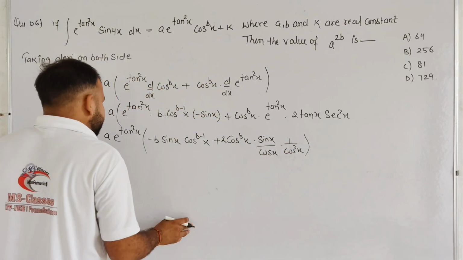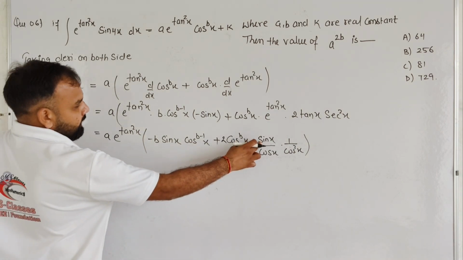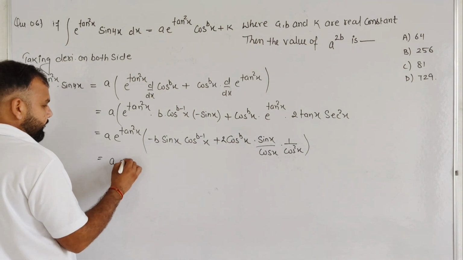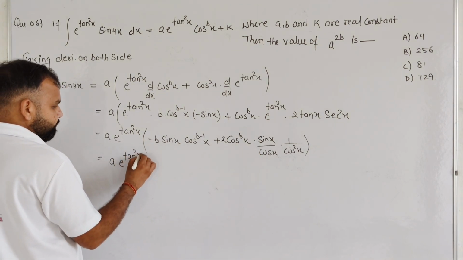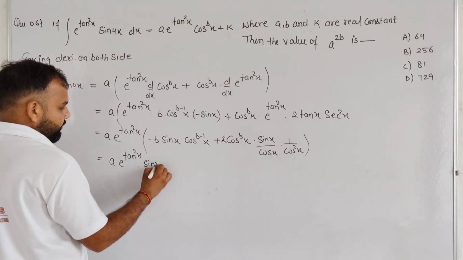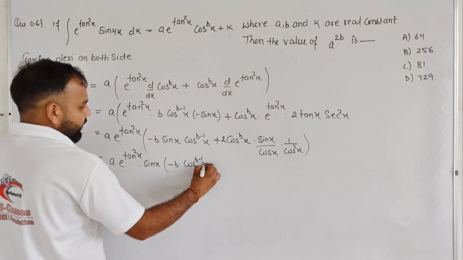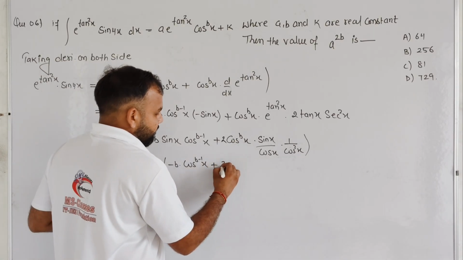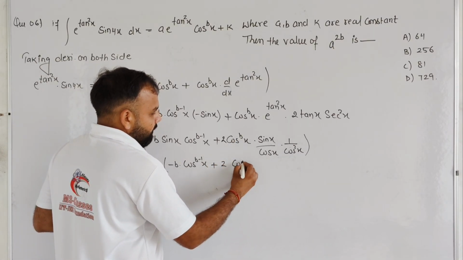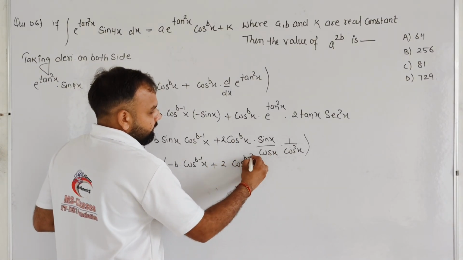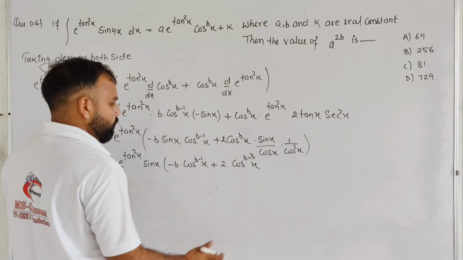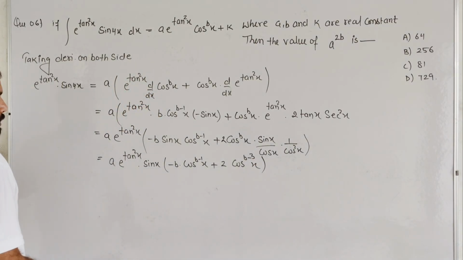And taking it in the numerator, taking sin x also common, a e to the power tan square x sin x common, it will become minus b times cos to the power b minus 1 x plus 2 times cos to the power b minus 3 x. Sin x is common. Okay, student.